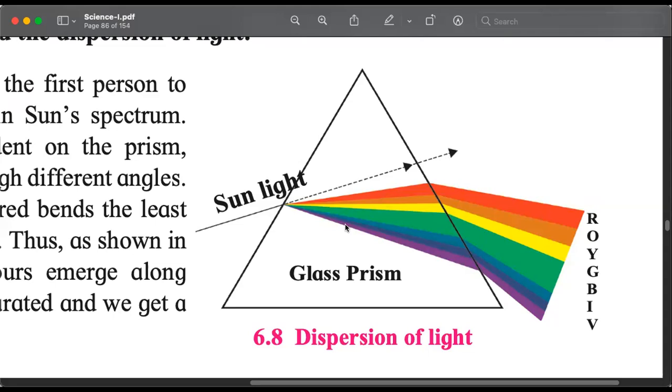When you look at this diagram, it is very clear. Let us see if it is very clear or not. Tell me which color light is bending the most and which color light is bending the least. Which is bending the most? Sandhya is saying green is bending the most. No. Which is bending the most?